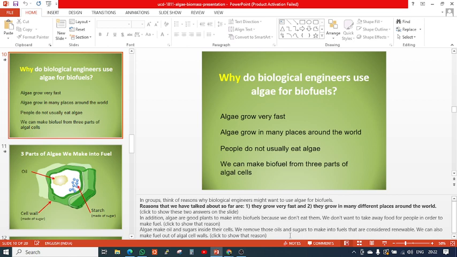Third point, people do not usually eat algae. If you plant some vegetables or some other tree, it requires very much care, and there is a chance that it will be eaten because it is useful to others. You can grow a tree and take leaves and other useful parts that can be used in various ways.